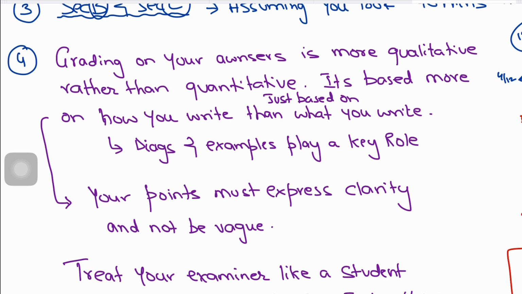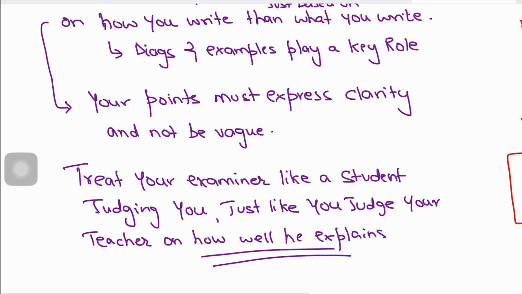Now, number 4. Again, grading. Grading is qualitative rather than quantitative. It is based on how you write, how you explain, the way you make the diagrams, the examples that you give, the facts and figures that you state, rather than just what you write. And diagrams and examples play a very important role.